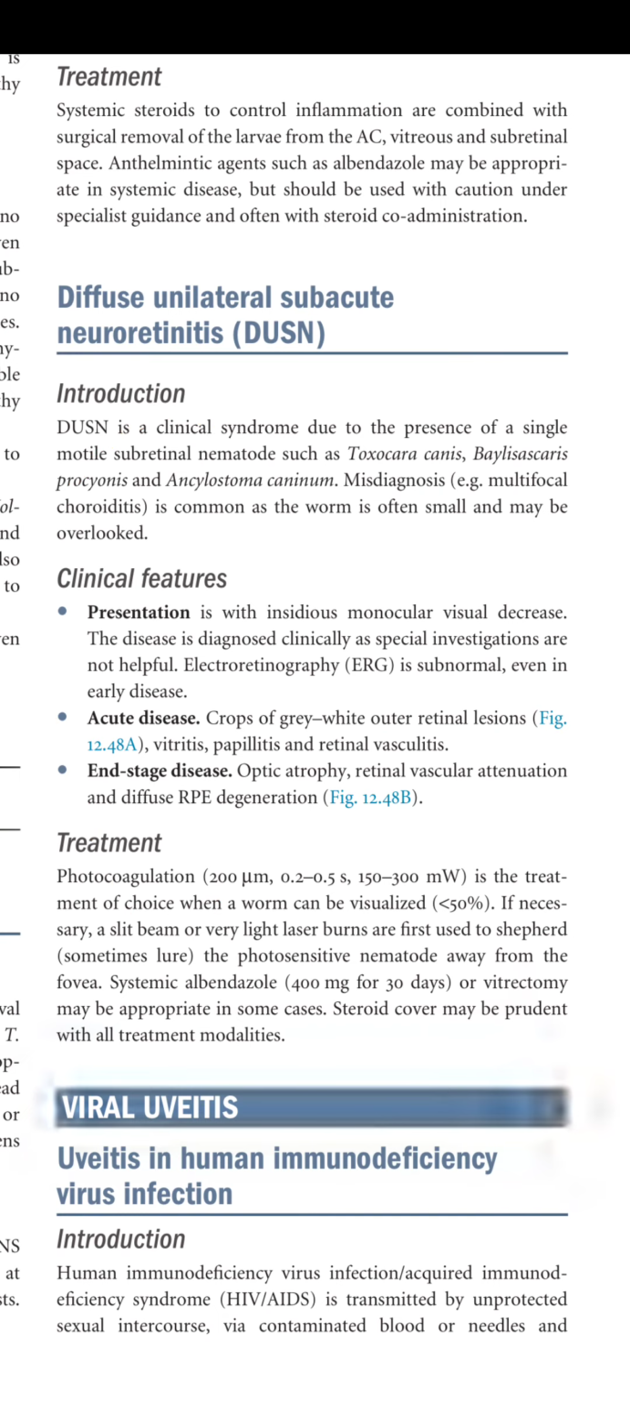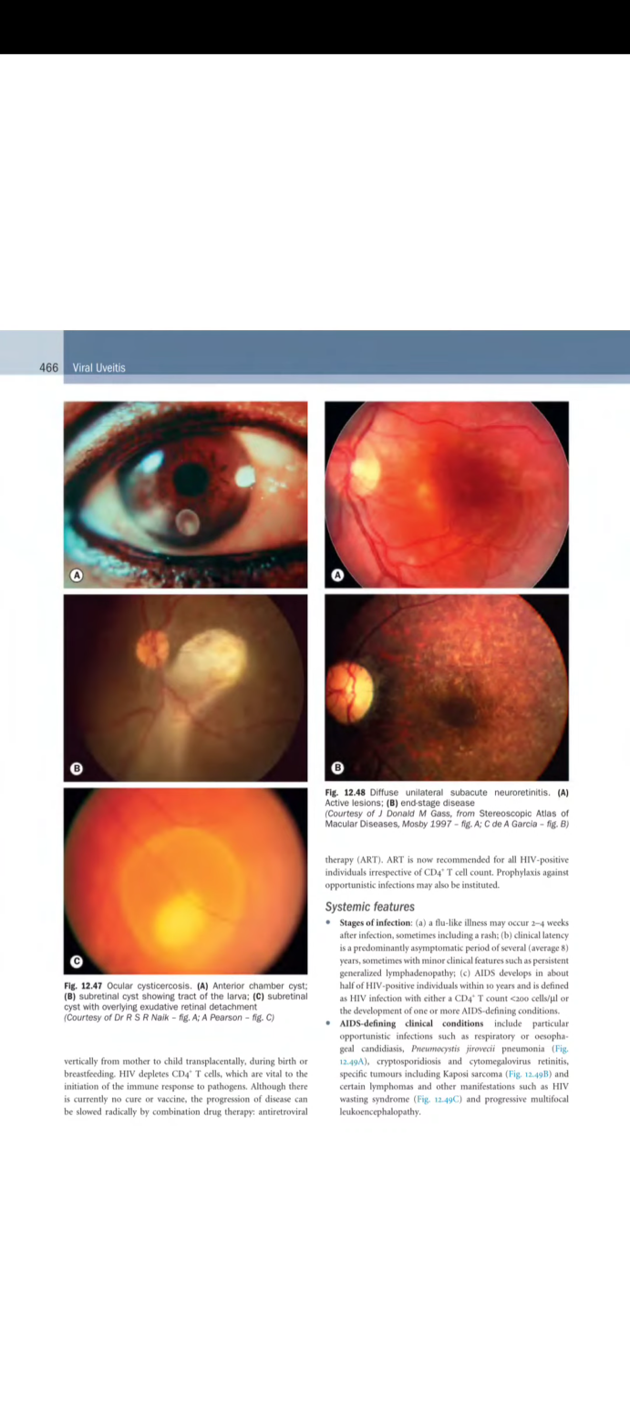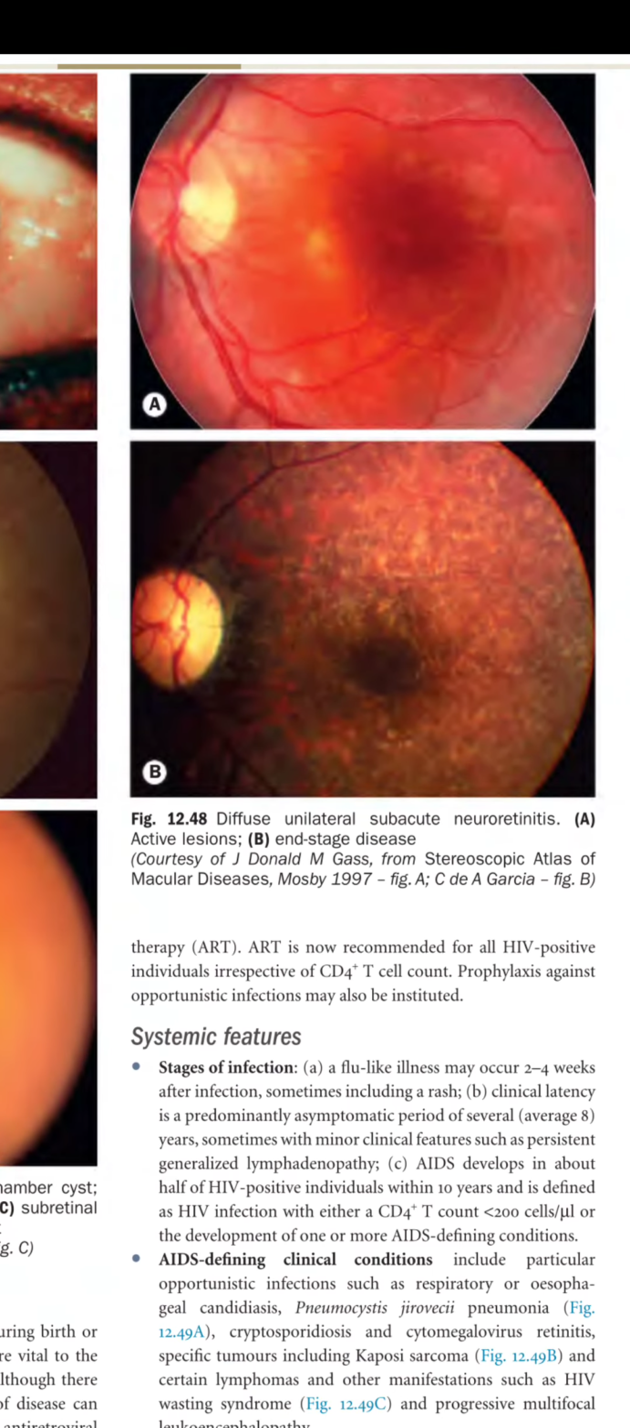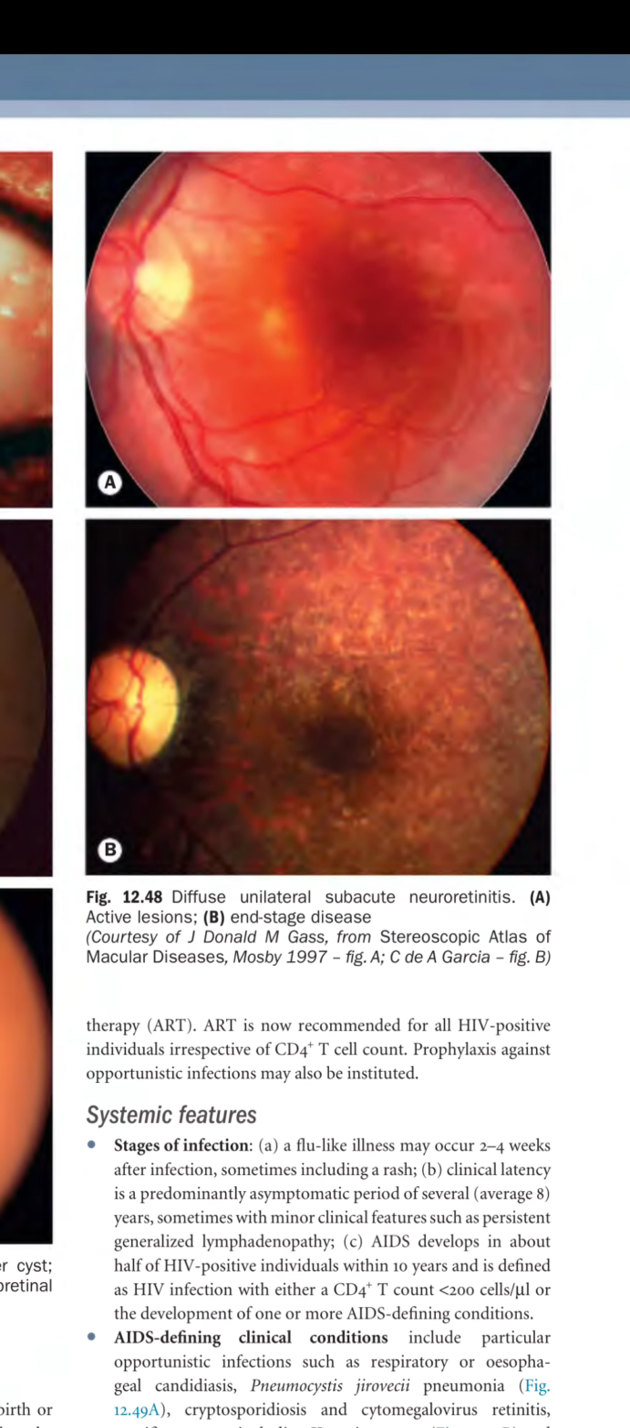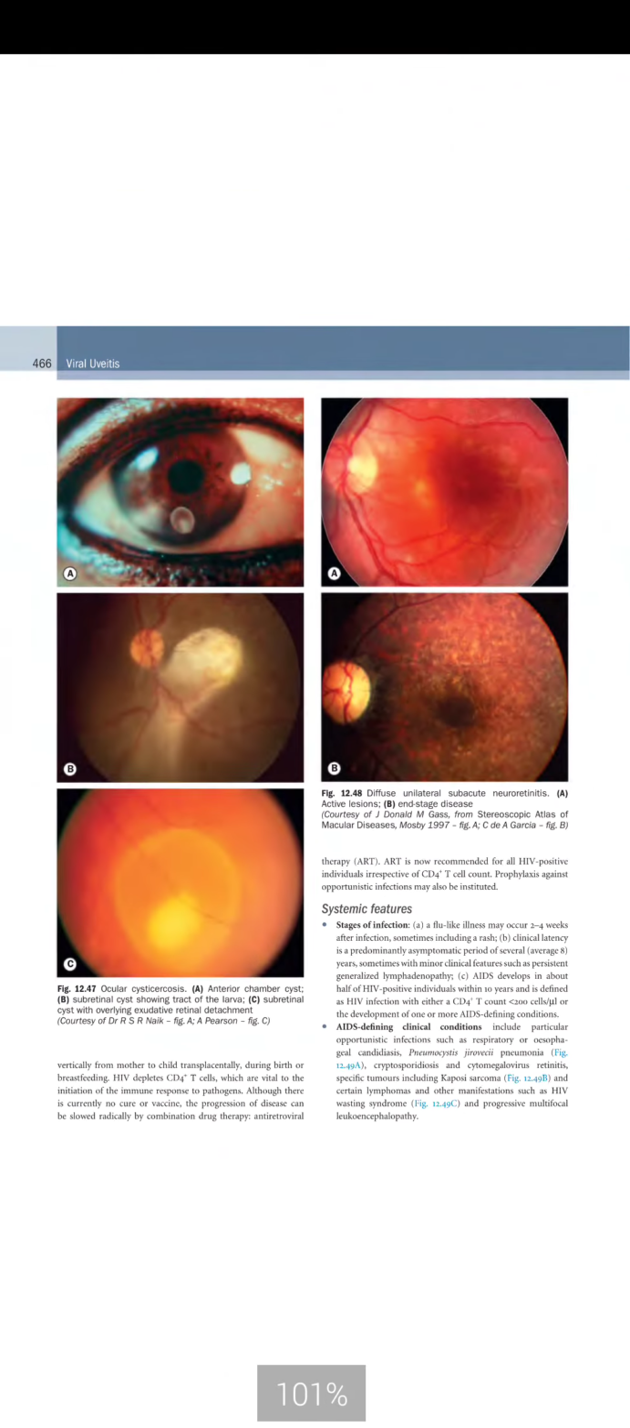So let's see figure 12.48 A and B, showing diffuse unilateral subacute neuroretinitis. A is showing an active lesion and B is showing end stage disease.